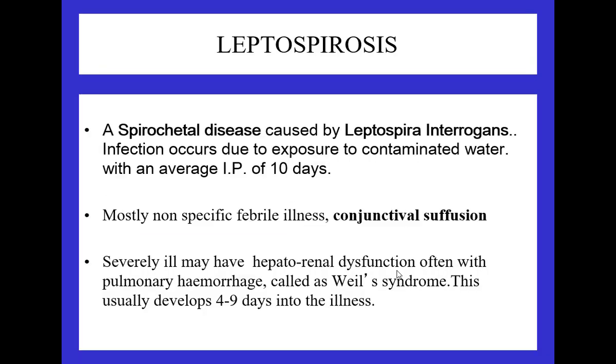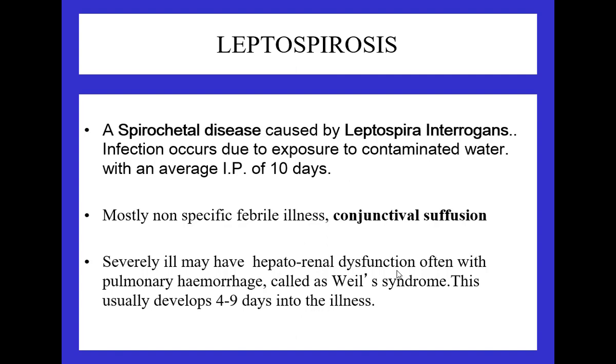Coming to Leptospira very quickly, a spirochetal disease, Leptospira interrogans infection occurs due to exposure to contaminated water. Average incubation period is 10 days, mostly a non-specific febrile illness, and the most pathognomonic feature is the conjunctival hemorrhage or conjunctival suffusion. But you have to differentiate it from conjunctivitis. The difference is that in conjunctivitis you will find a discharge, which you won't find here.